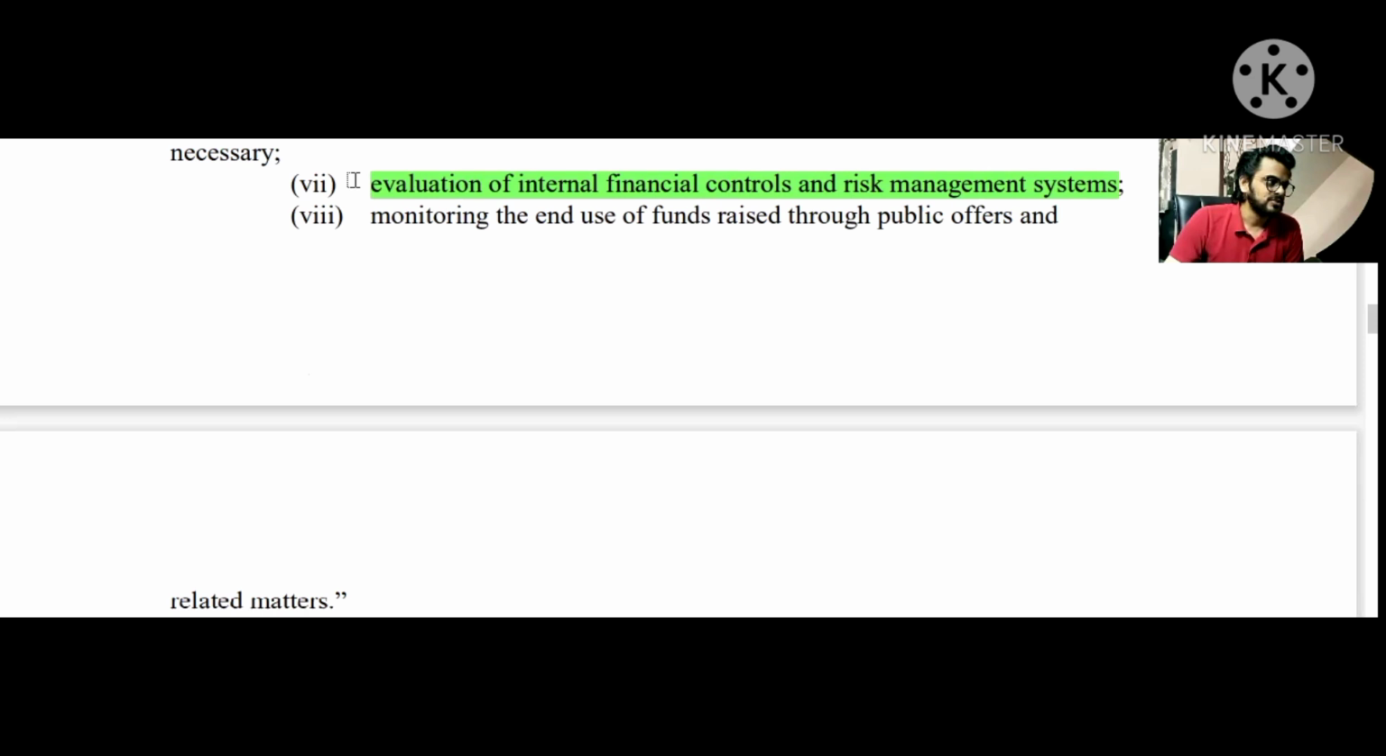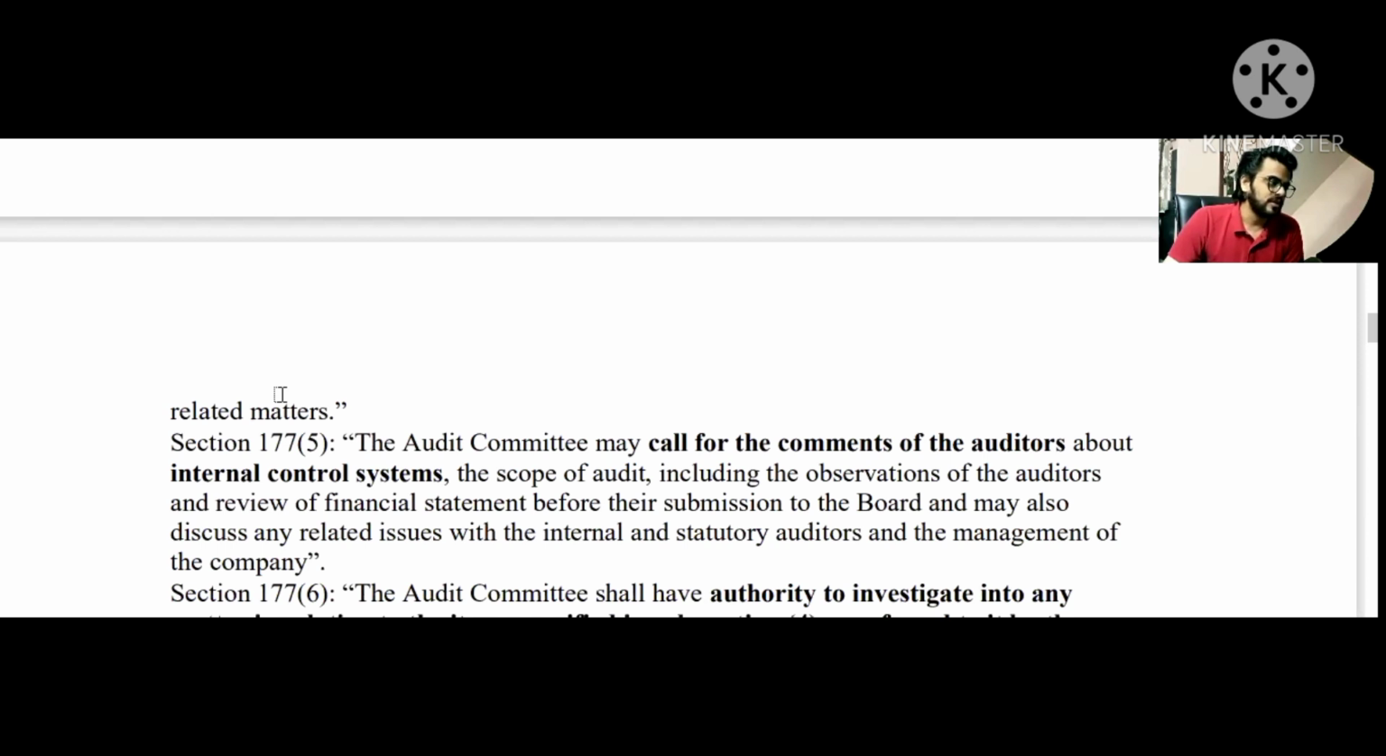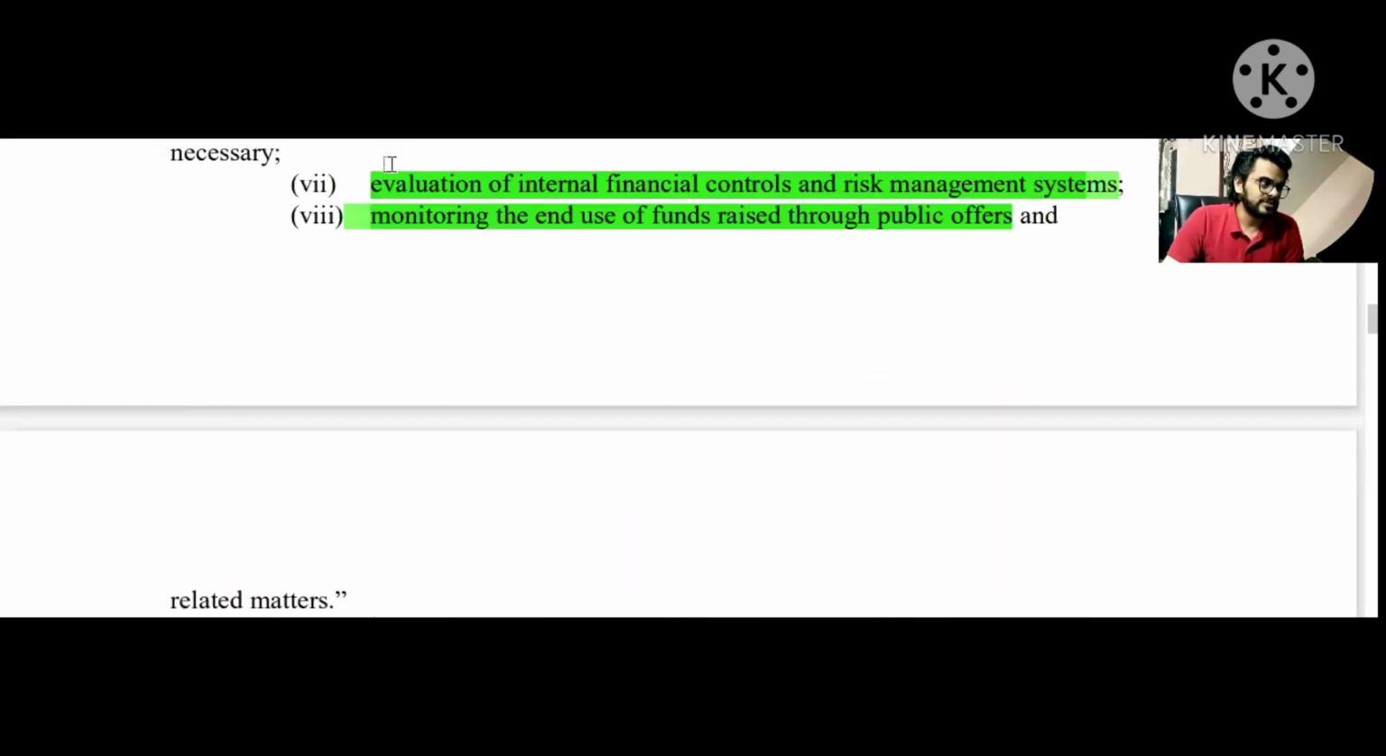So for the 7th point, you can learn the evaluation of the IFC and risk management systems. And the 8th point is about monitoring the end use of funds raised through public offers. This one was also there in the statement of end use of public issue and all. So yes, this point is also covered above. The only extra point here is the evaluation of internal financial controls and risk management systems.